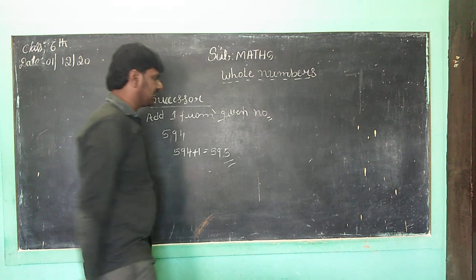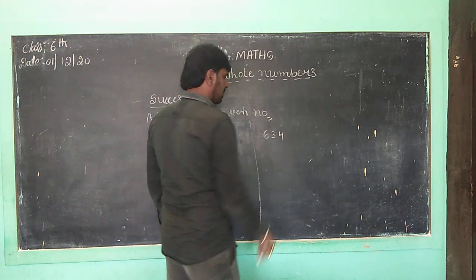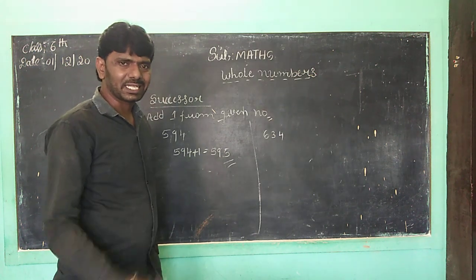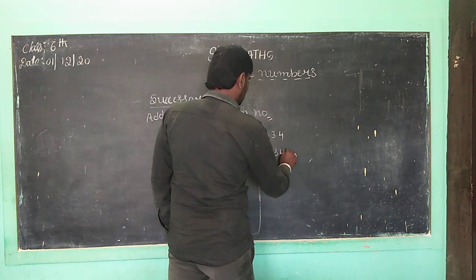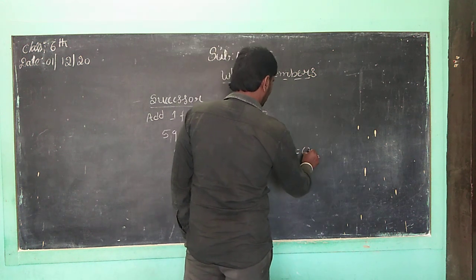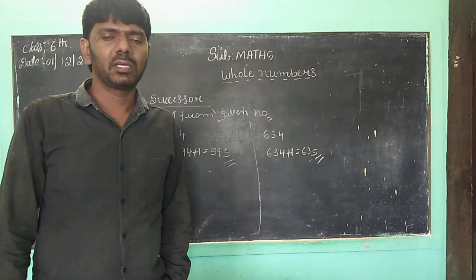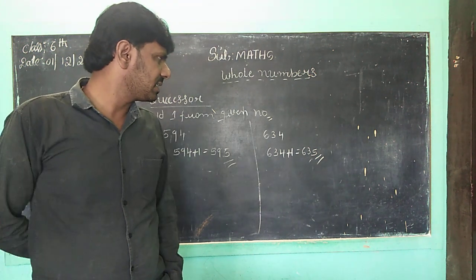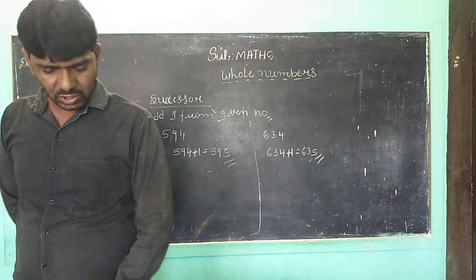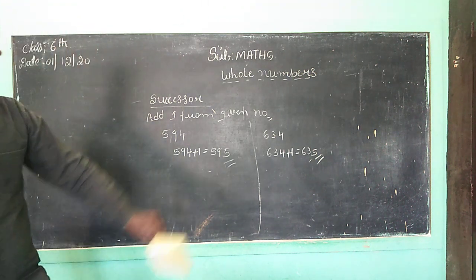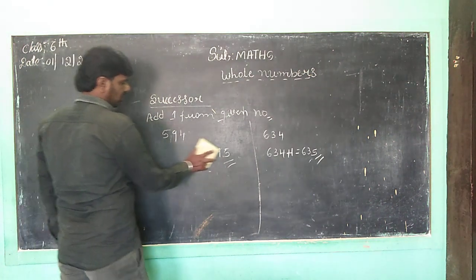Next, another one we take, 634. Correct, children? What is the successor of 634? It means you take 634 plus 1 is equal to 635. Correct, children? Any doubt, children? The successor of 634 is 635. So, children, this is over. Next, we go to whole numbers, children, in our chapter. Now we want to discuss whole numbers.